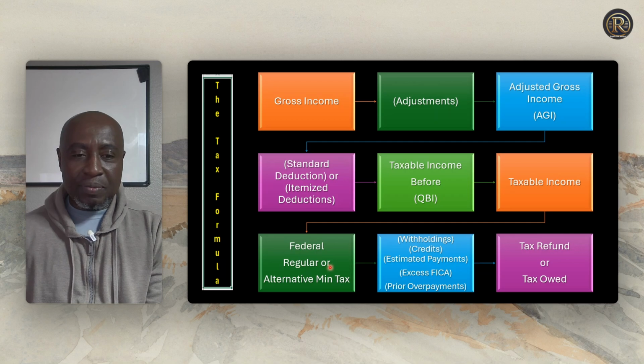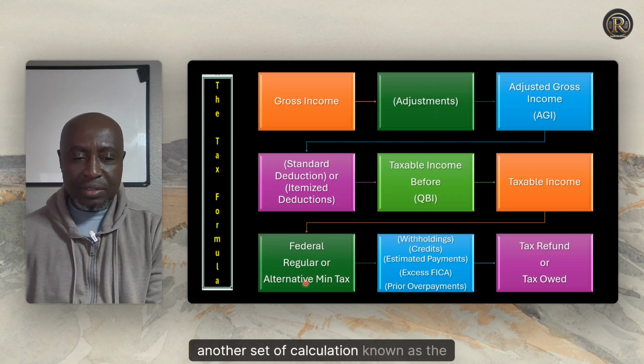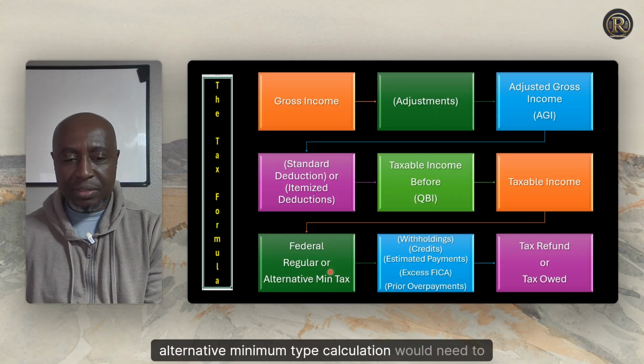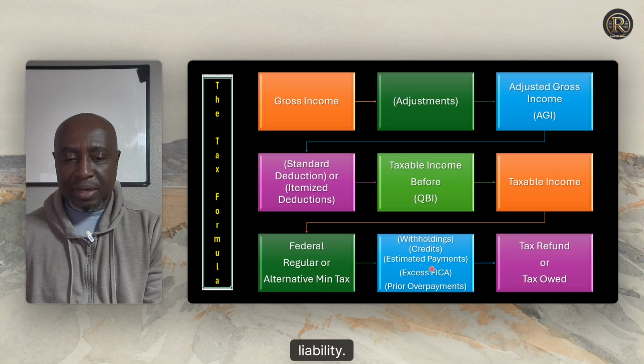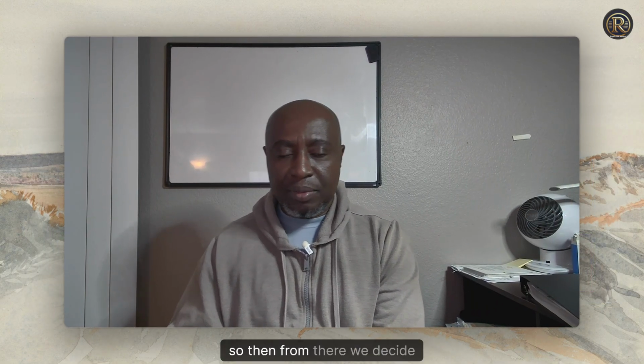they would take so many deductions that another set of calculation known as the alternative minimum tax calculation will need to be performed to determine their tax liability. Okay, so then from there we decide.